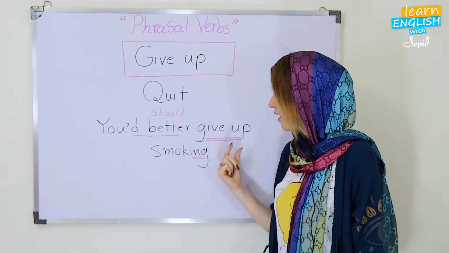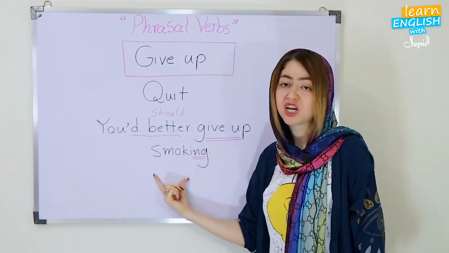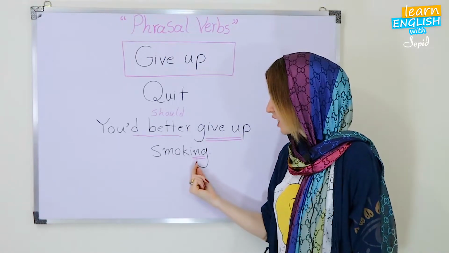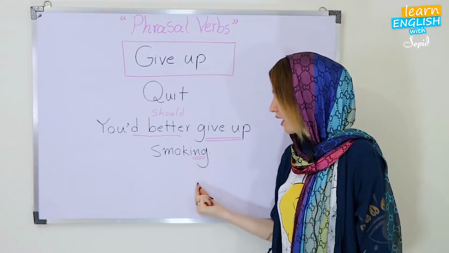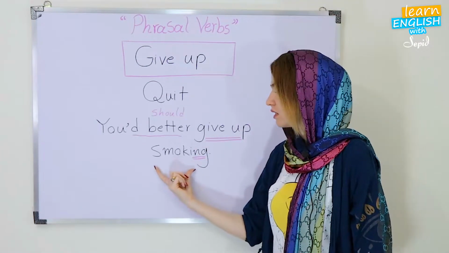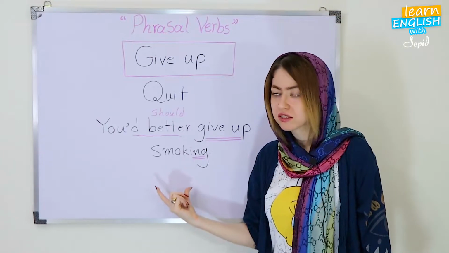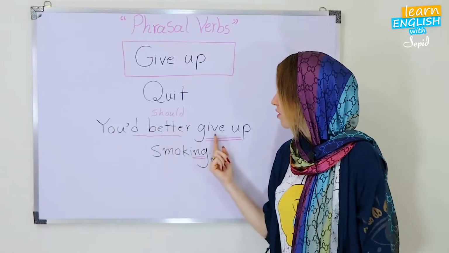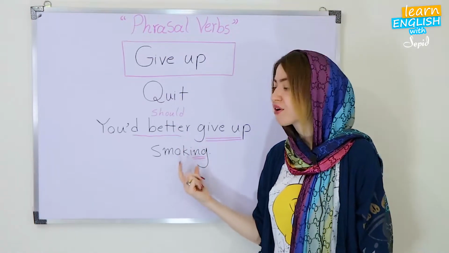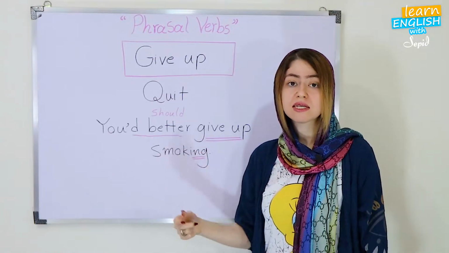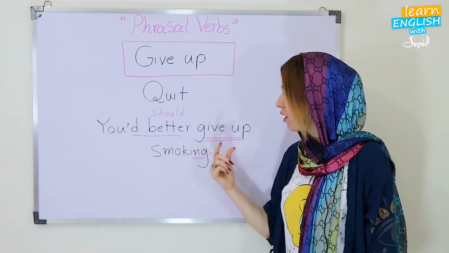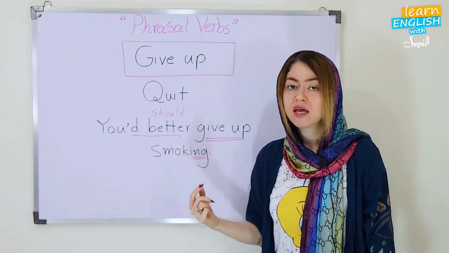After give up, again, you need a gerund form like carry on. So smoke changes into smoking. An activity that we want to put after this verb is in the form of gerund. So you'd better give up smoking or you'd better give up overeating. Overeating means eating too much. So that's the case. Give up doing something.